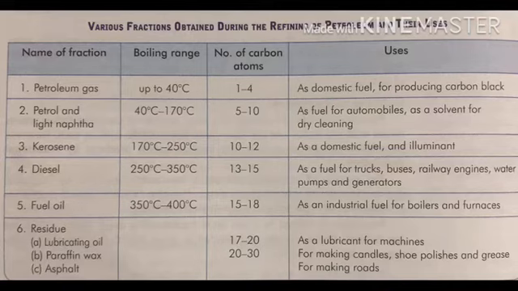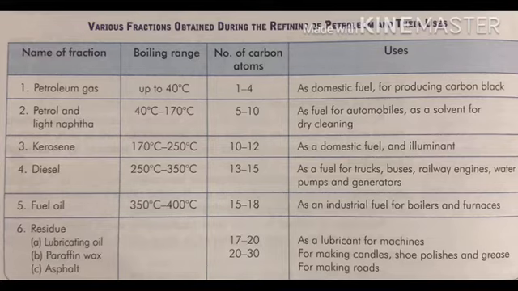And the last fraction contains residues of lubricating oil, paraffin wax, asphalt. No boiling range is given. Number of carbon atoms is 17 to 20 and 20 to 30, means 17 to 20 for the lubricating oil, and paraffin wax is 20 to 30 carbon atoms.